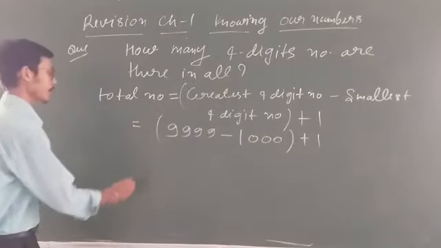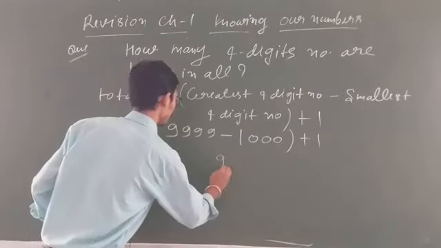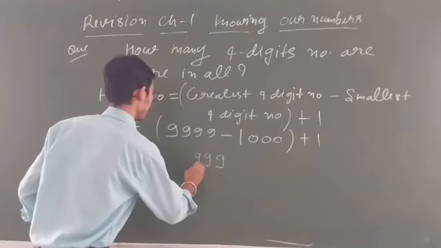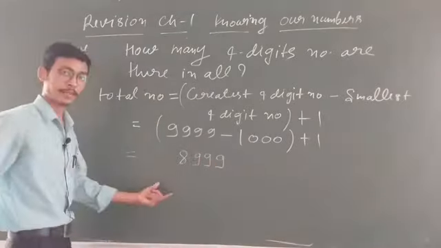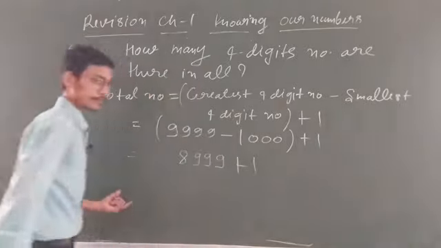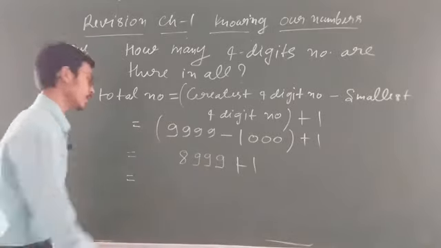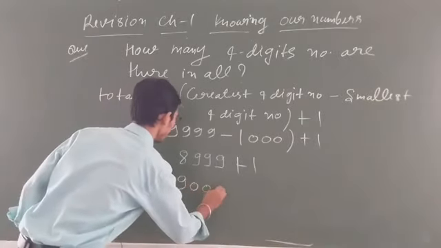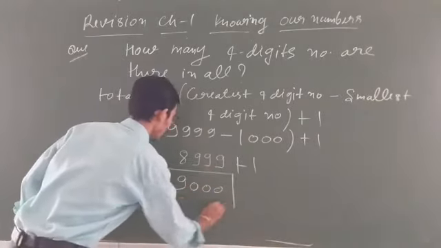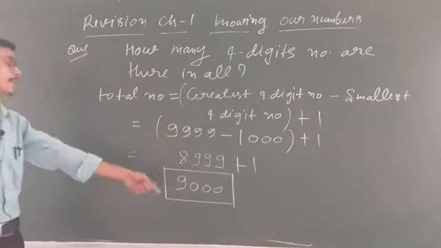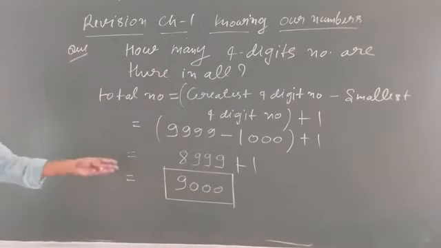So when you will subtract, it will come what? It will come 9, फिर 9, फिर 9. 9 minus 1, 8. Clear beta? Now 1. So this will come what? It will come 8,999 is given na. So when you will add student, it will come 9,000. So total 4 digit number are there is equal to 9000. Clear?